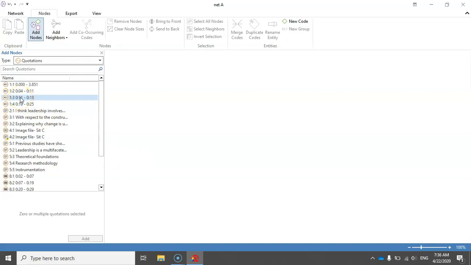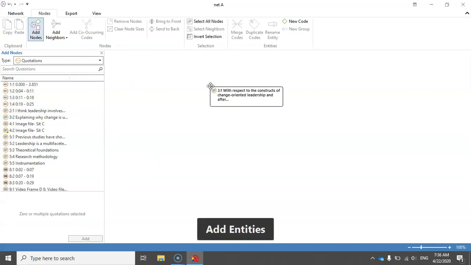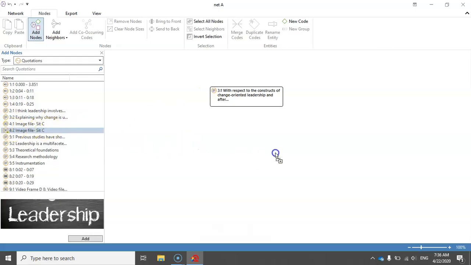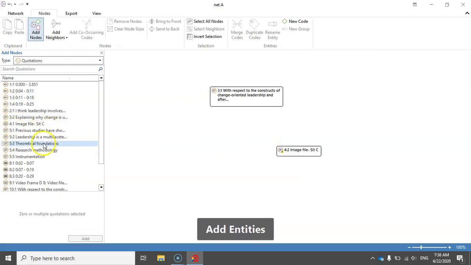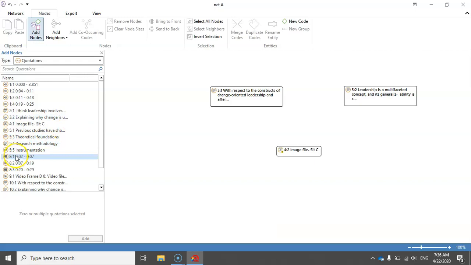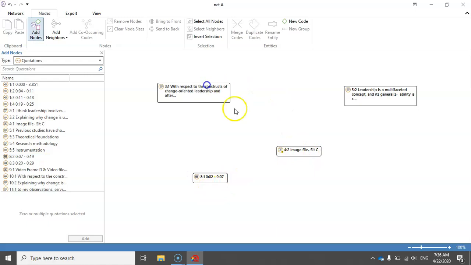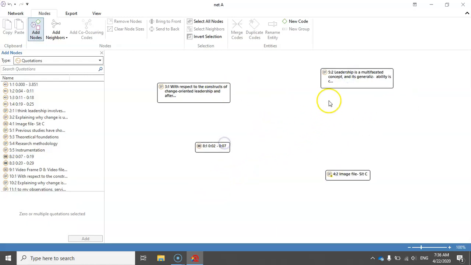So maybe this quotation from the image file, this quotation, and also a quotation from a video file. I have a tip for you, and then I'll back up and explain why it's important. Alright, you can simply click on any of the quotations and just move them.